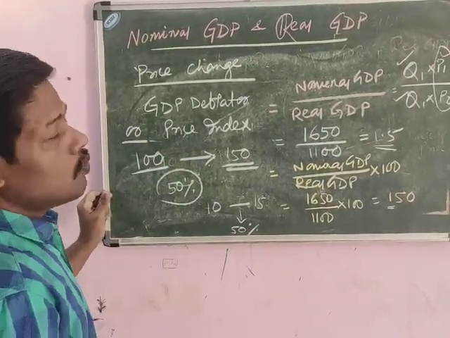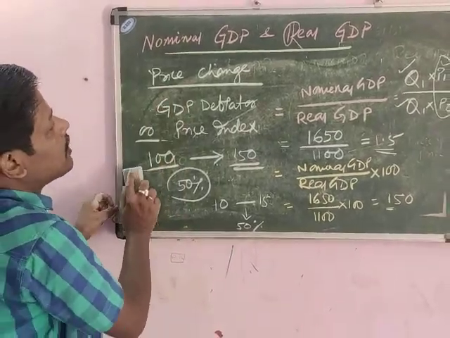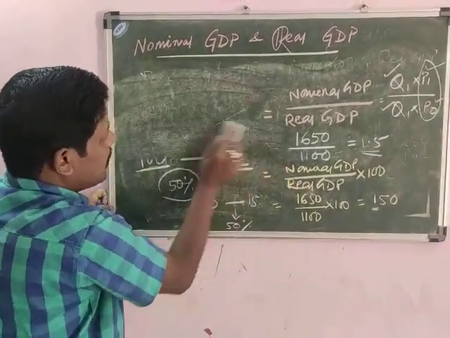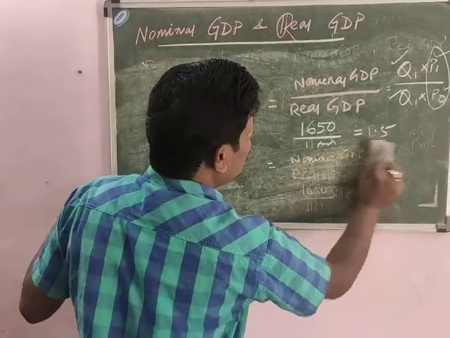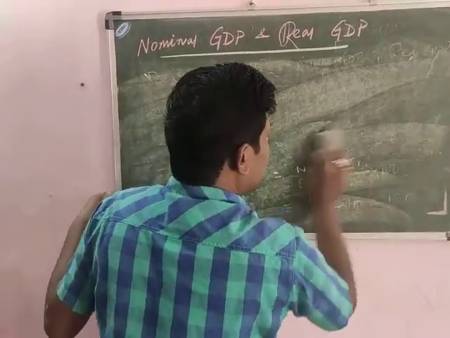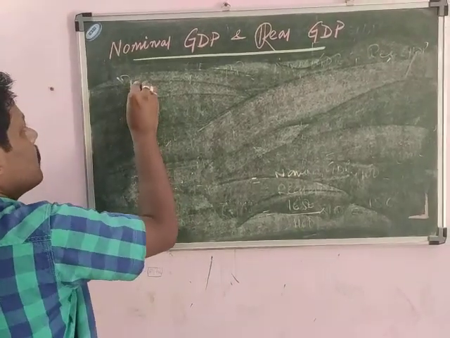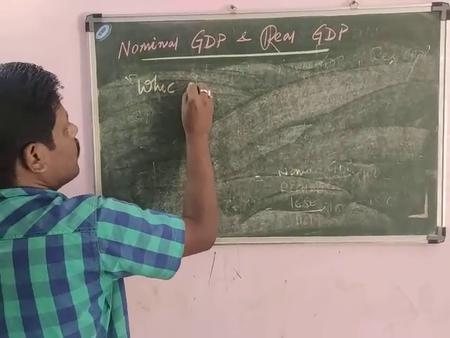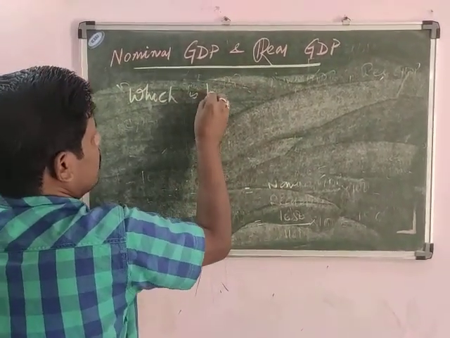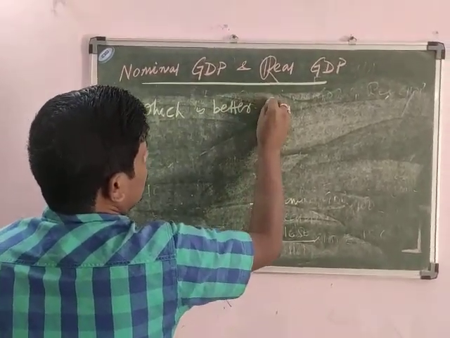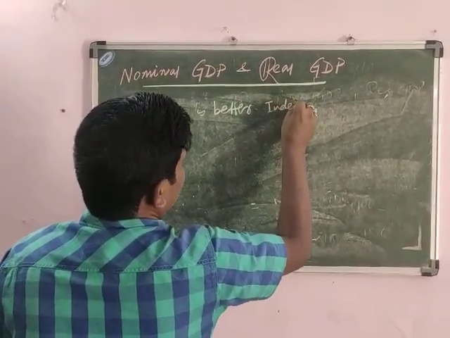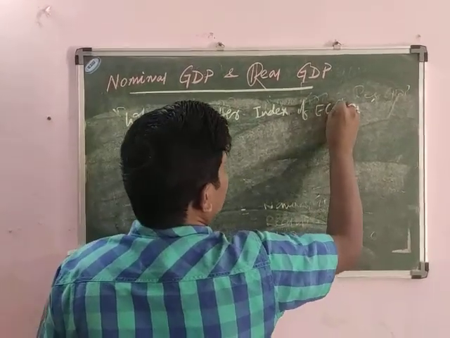Now friends, we have to see which one is better of this nominal GDP and real GDP. Which GDP is better? That we have to discuss. Which is better index of economic growth?